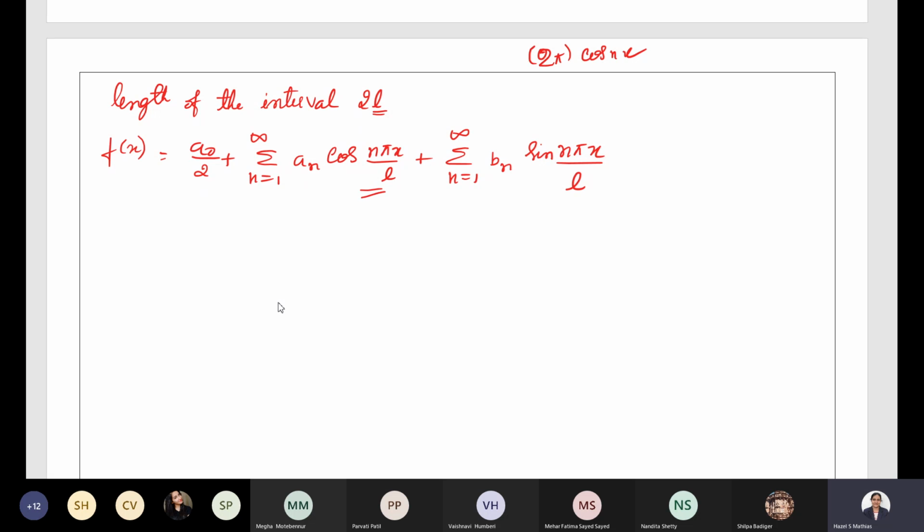In place of cos n pi x by L, it is cos nx. So here, as we have arbitrary period, we will have the term cos n pi x by L. So this is the general form.